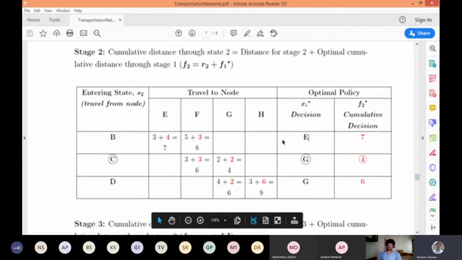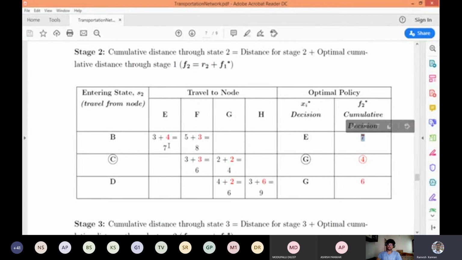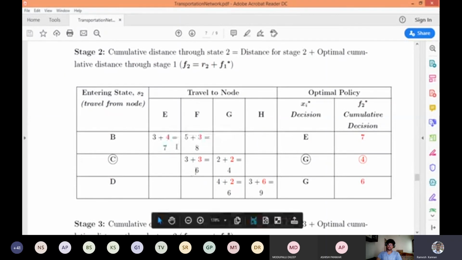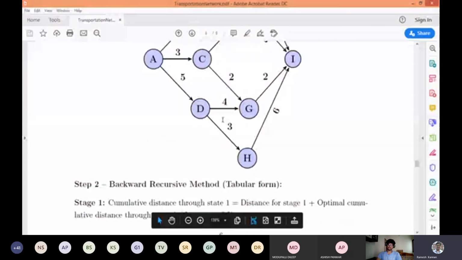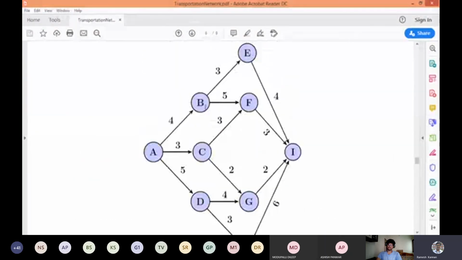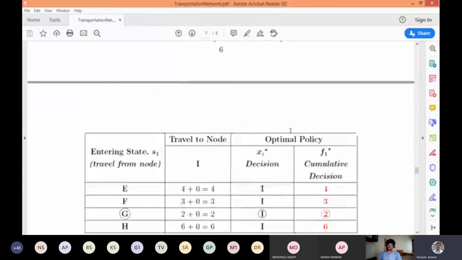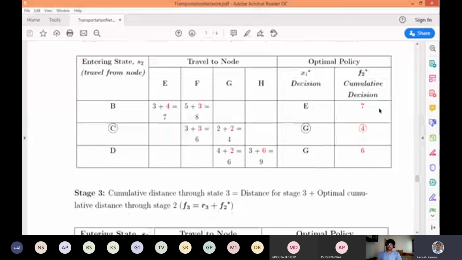So instead of F, we'll put E, and the corresponding duration is 7. Or in other words, you can take a look at E to B in the diagram. To get E to B from I, it is I to E and E to B, so this is 4 plus 3. That is how it is 7.